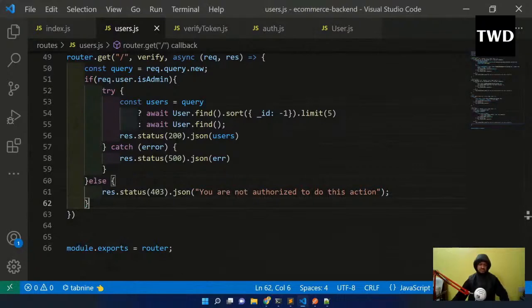Okay, that is good. Passing the second argument as password: 0 to Mongo's findById will work to exclude the password. Try it once if possible.